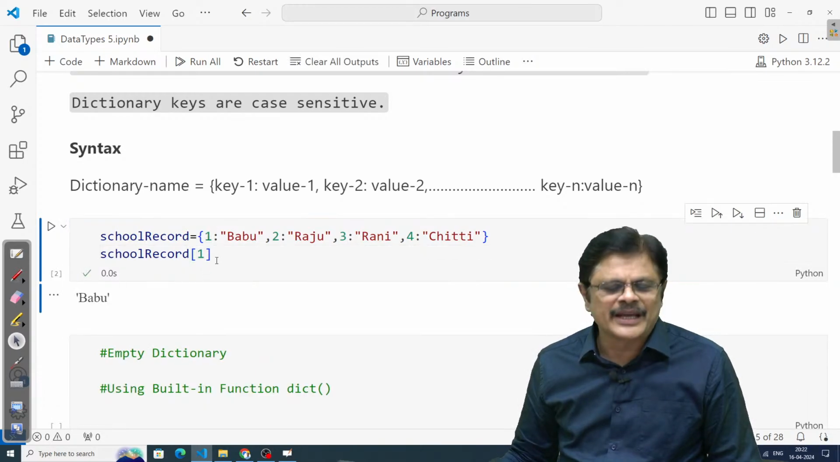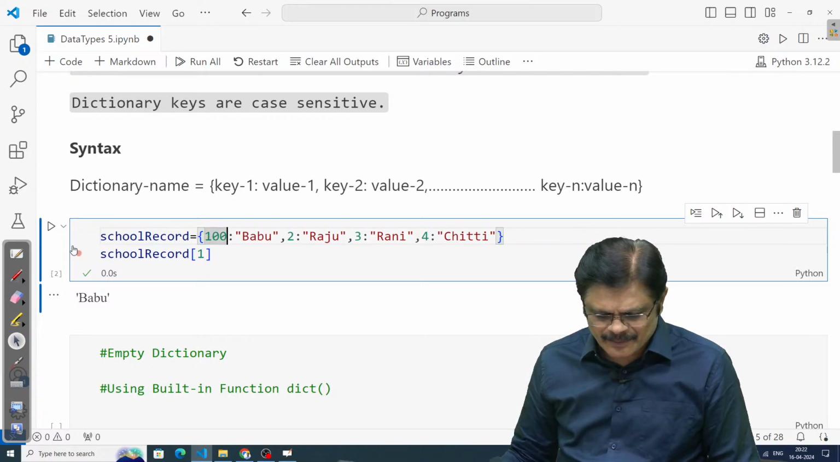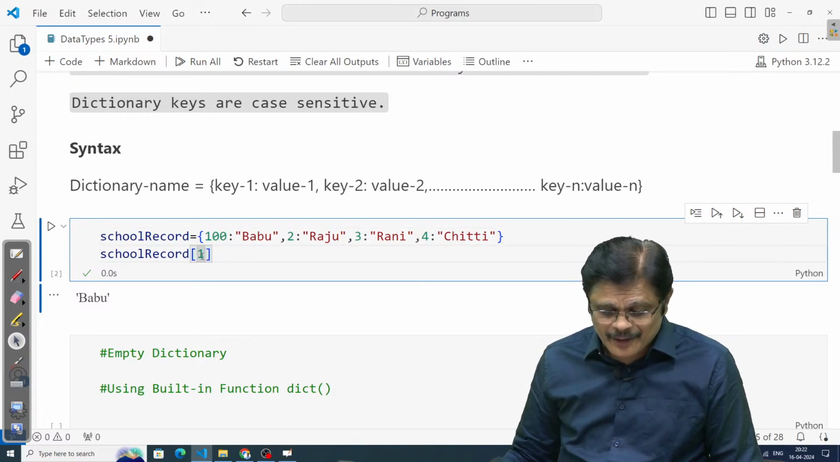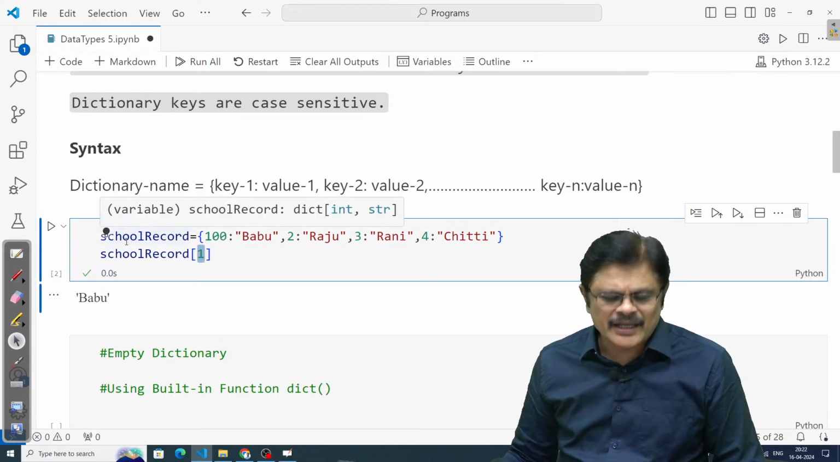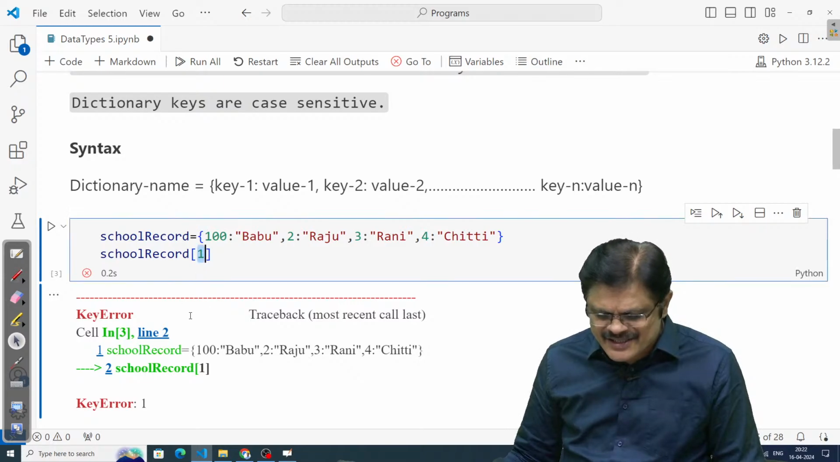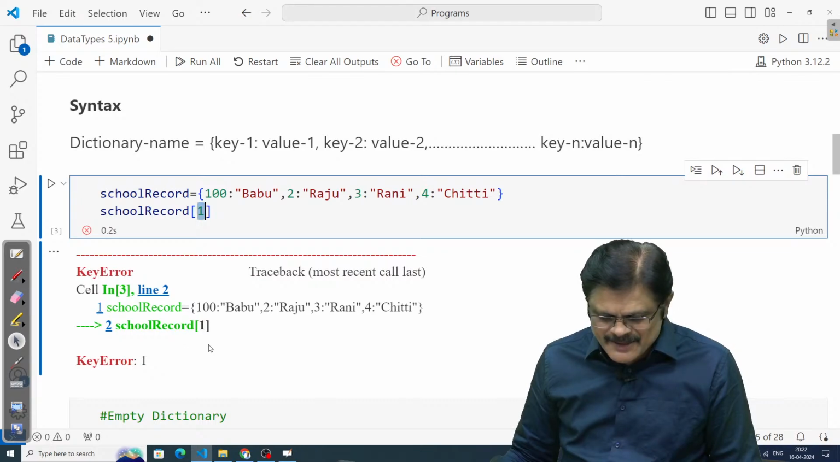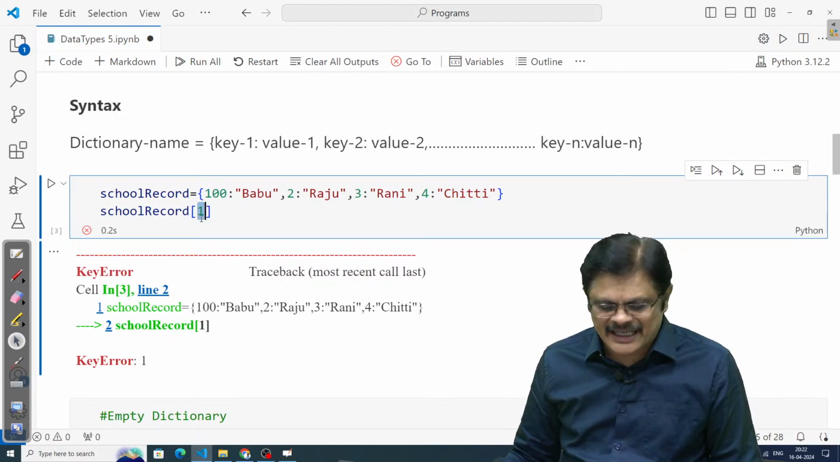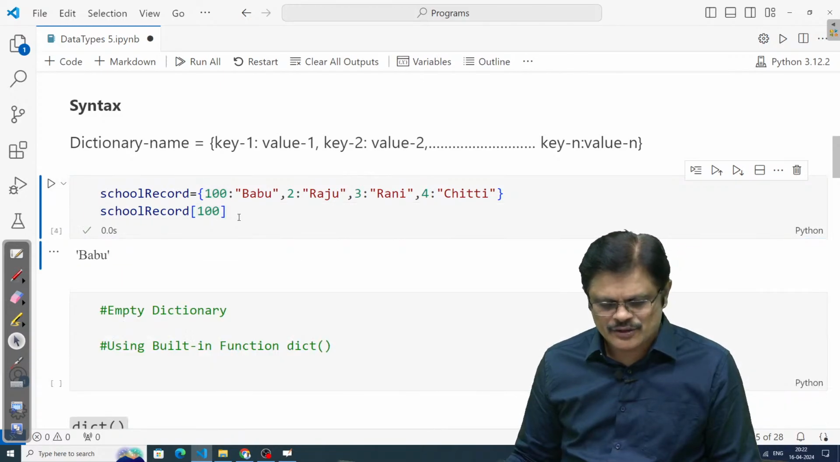What is that? Babu, I can get it. Suppose if it is say 100, something like this, then it will be an error because this key is not present. Now suppose I change that school record, it is an error because this key is not available in this particular dictionary. So please be careful. You are going to get a key error. So you have to use proper keys, my dear friends. Then it is fine.